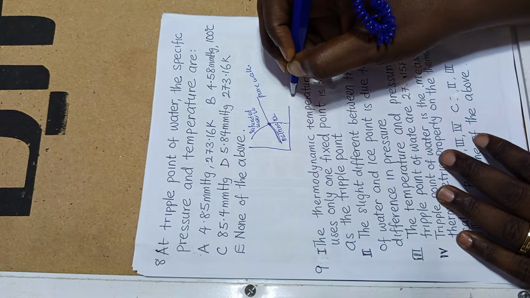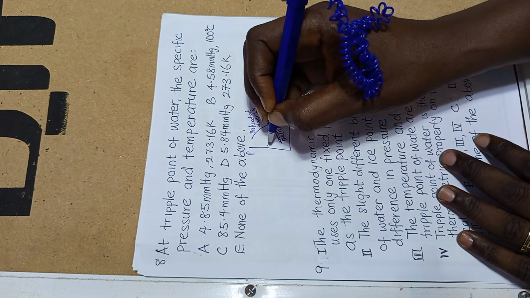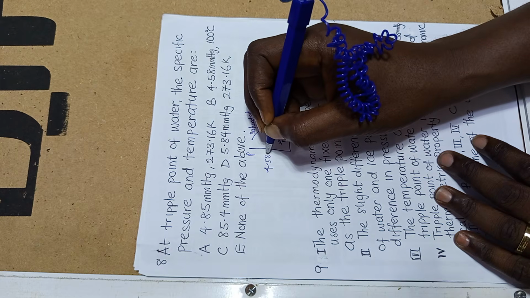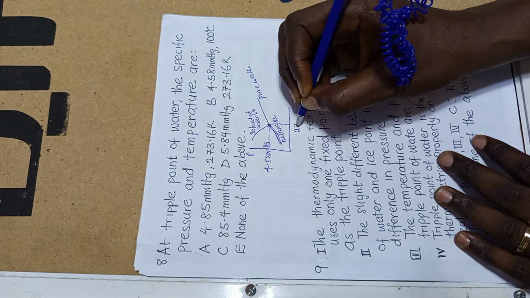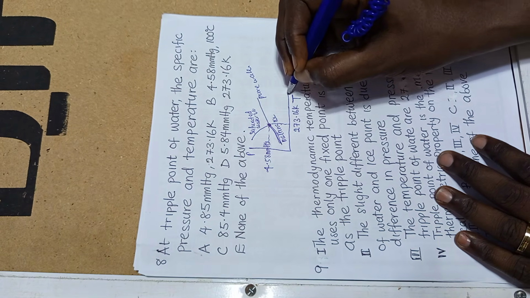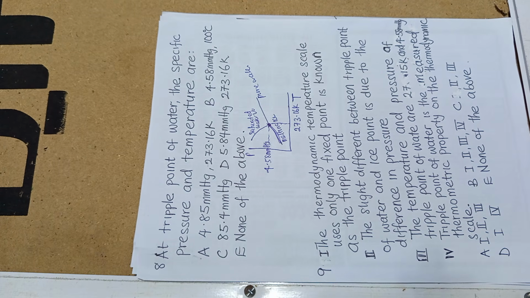Where they meet here is, well, let's say we plot a graph of temperature against pressure. So this point is 4.58 millimeter mercury, while this point is 273.16 Kelvin. Now, don't forget that at the triple point, the temperature is 273.16, while the pressure is 4.58, which is approximately 4.6.